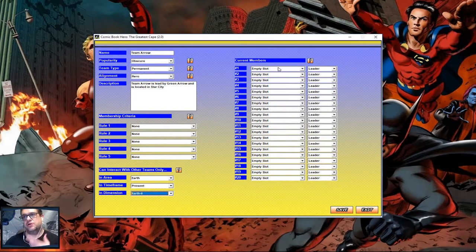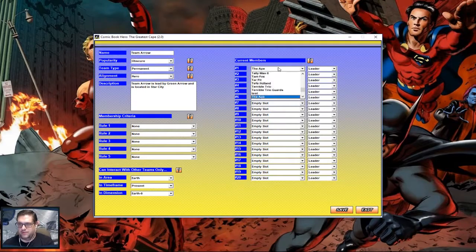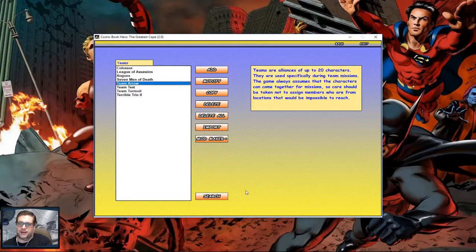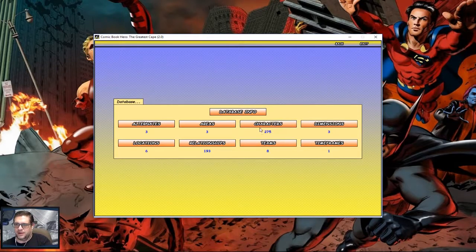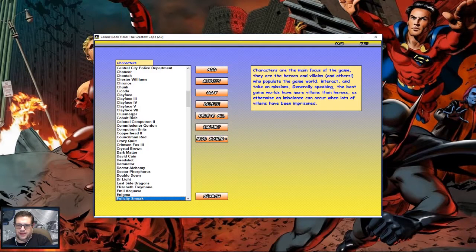And this is where you can start assigning people to the team. So I will add the Green Arrow. Yeah, the Green Arrow is the leader. We can add John Diggle there as a senior member of the team. And we can add Felicity Smoke as another senior member of the team. So we got that done. Oh, I did forget one thing. My mistake here, but we need to go back to the characters. Back to Felicity.